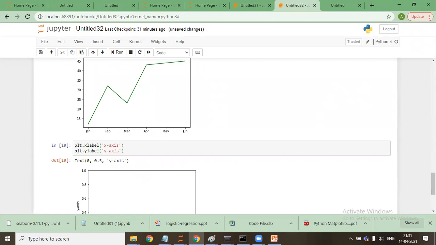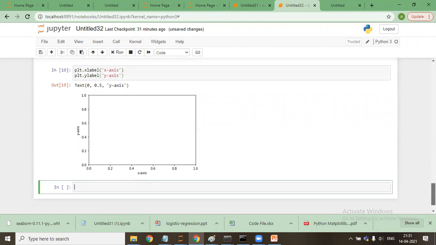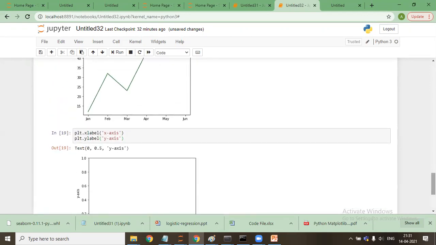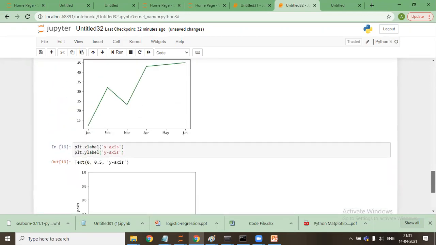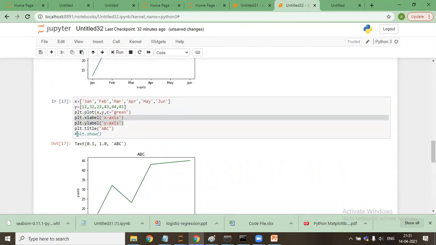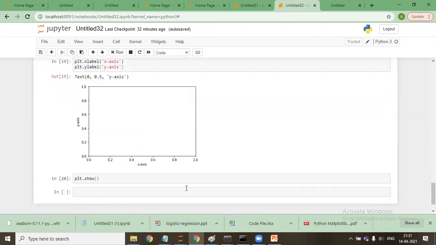So now this is showing a blank graph. You see here. Okay. If I say it is not showing anything. So this means in case we are firing this command individually, or in case we are firing this command together, if we end this up with plt.show, in case we are not writing together or we are writing in isolation, plt will tell you that now to show this graph.